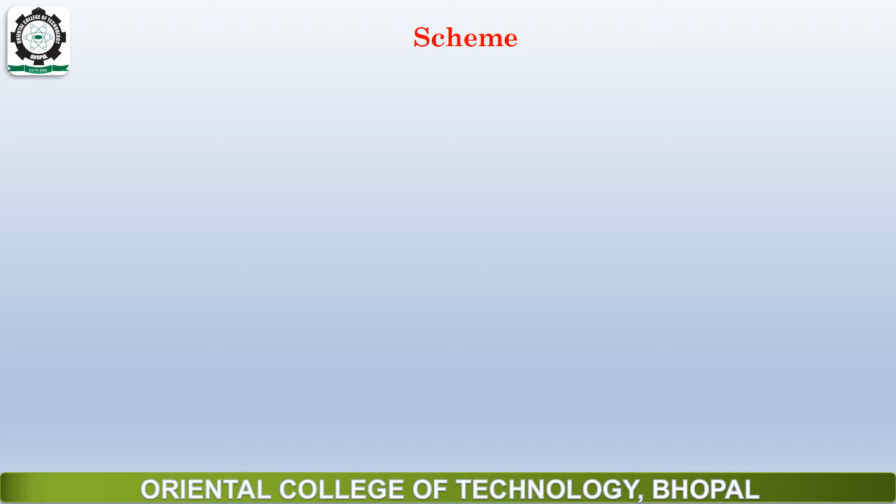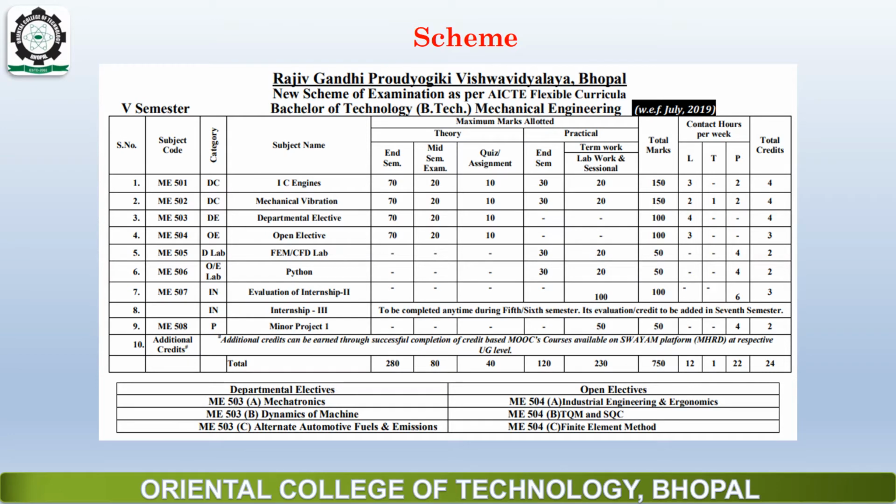Before going into the depth of the introduction part, first we will discuss the RGPV scheme. In the RGPV scheme, Dynamics of Machine comes under departmental elective, with subject code ME 503.